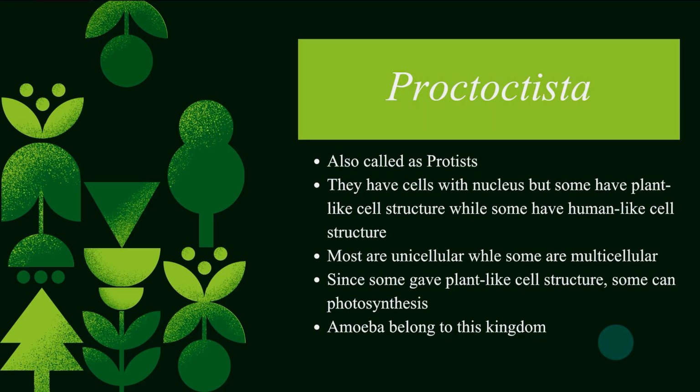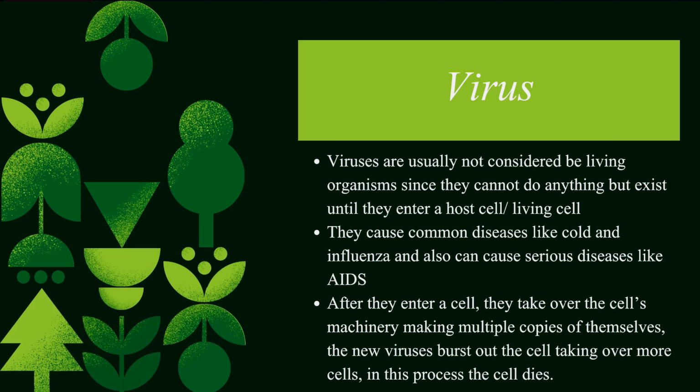And then we have viruses. Although a virus is not in the kingdom classification, it is introduced as a major part of the chapter. Viruses are usually not considered to be living organisms since they cannot do anything but exist until they enter a living cell. After they enter a living cell, the cell is called a host cell.